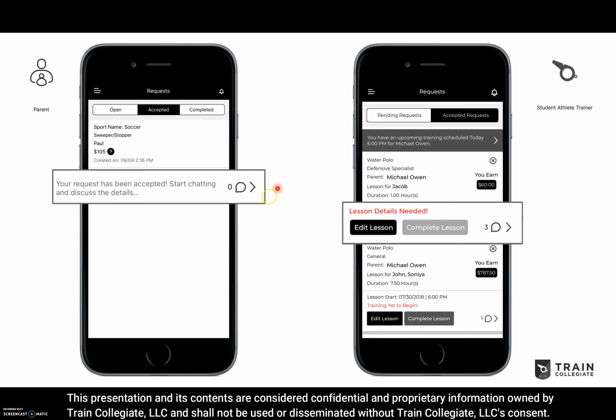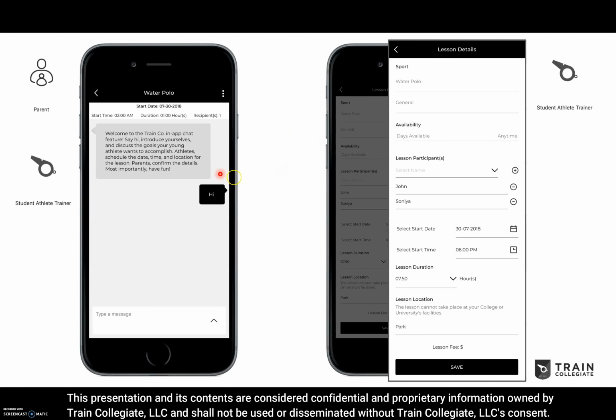Once they're matched, the parent and the student athlete can chat with one another to discuss the lesson details, and it's ultimately up to the athlete to control those details and complete the lesson. And like I said before, no student athlete's name or appearance is ever used on the Train Collegiate app. Here's an example of the chat screen. The first message is from TrainCo to get the conversation going. This is where they'll discuss the details.